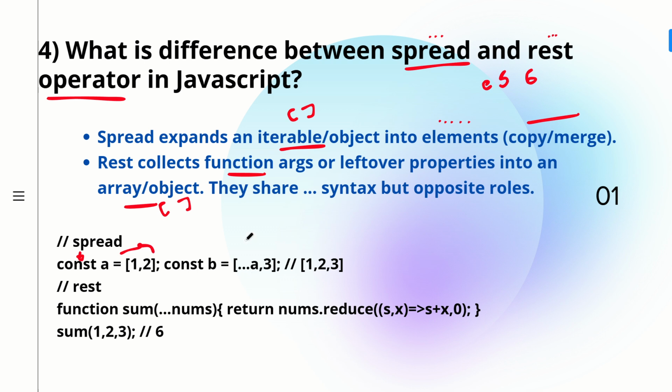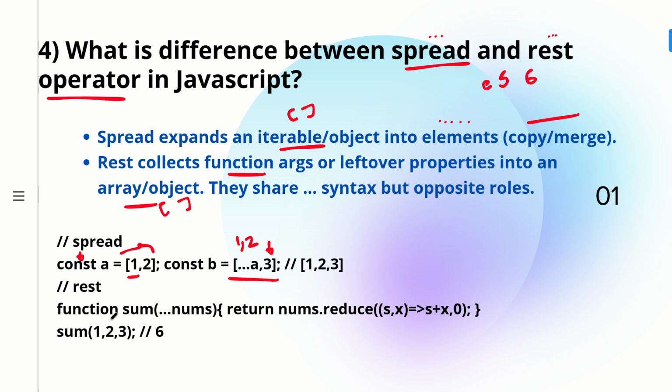So this array will get spread into individual values, that is a will become 1, 2. So you are individually expanding the iterable elements into elements, and then you have added one more, so you have 1, 2, 3. So this spread was helpful in copying the array. You have copied a in b, and you have also added something extra. So copying or merging is the use of spread.